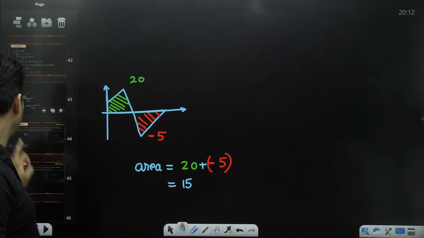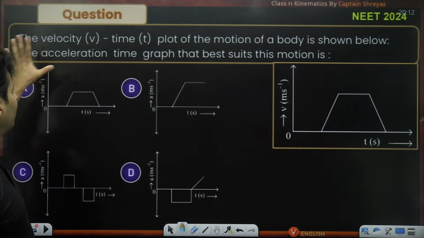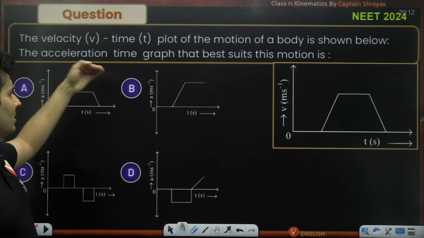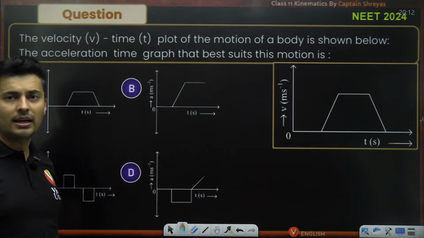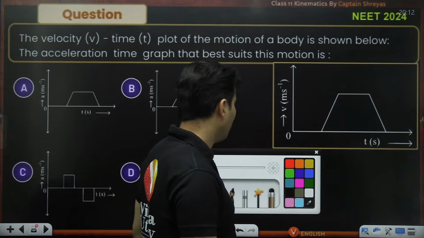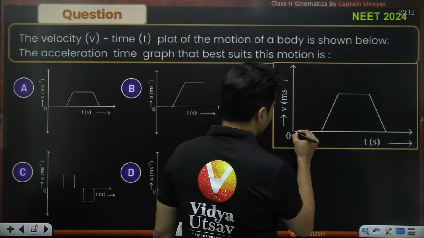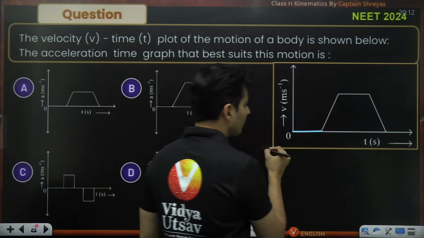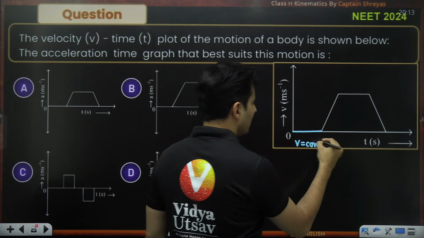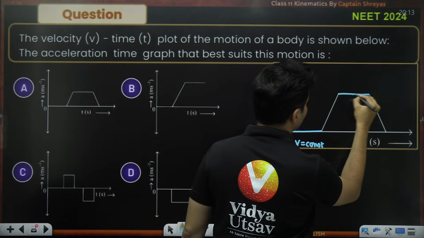All right. Let's take up another question on your screen. Velocity graph is given. Which acceleration is the best representing that velocity? This is how the velocity graph is. Let's understand how it is changing. Here, the velocity is constantly zero. So if velocity is constant here, also in fact velocity is constant.